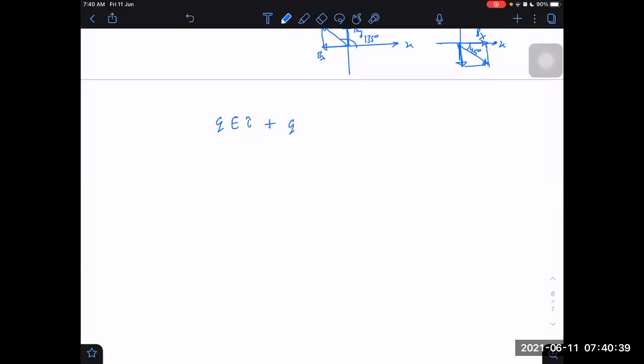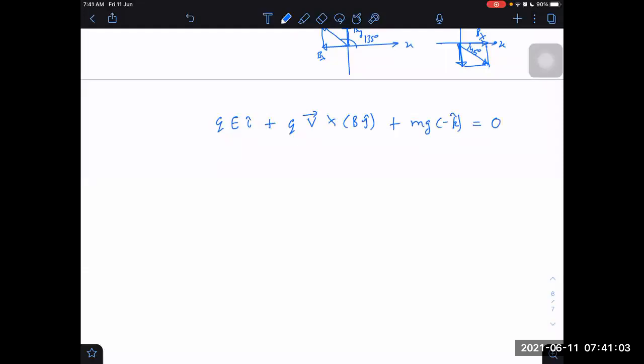V we don't know, it is unknown. And B we know, I have taken it along J cap. Plus mg will definitely be along minus K cap, vertically downwards. This total should be equal to 0.